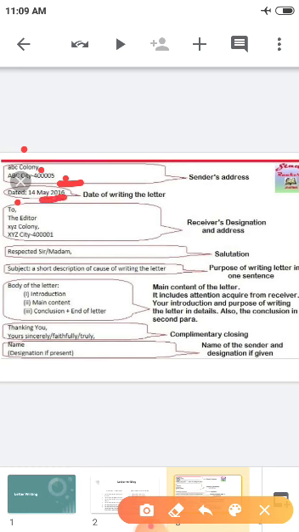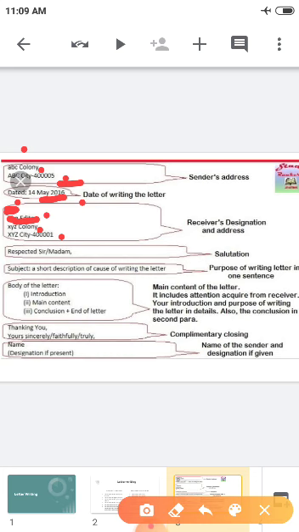There is an example given here. You have to write starting with the month, date and year. Then you have to leave a line again. Then you have to write the receiver's designation and address. Designation means their position, for example, the manager, the principal, the supervisor, their position of the job. Write that first. Then you have to write the address.